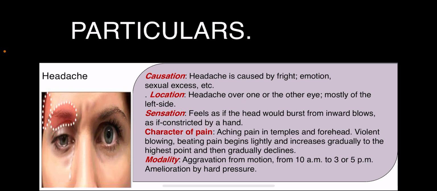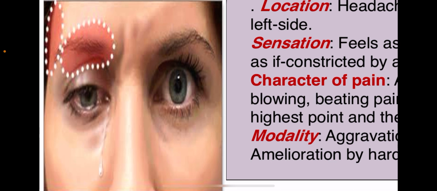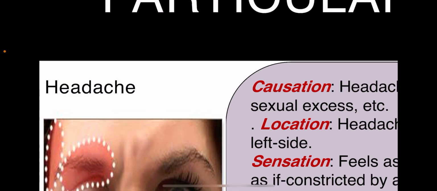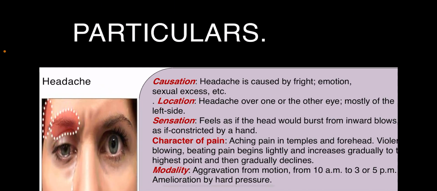Moving further to the particulars of Stannum, headache. How is the headache? Again, the ailments from are fright and emotions. We also have headache due to sexual excess. When there is sexual excess, there is headache. The location of the headache is over one or the other eye, especially on the left side.